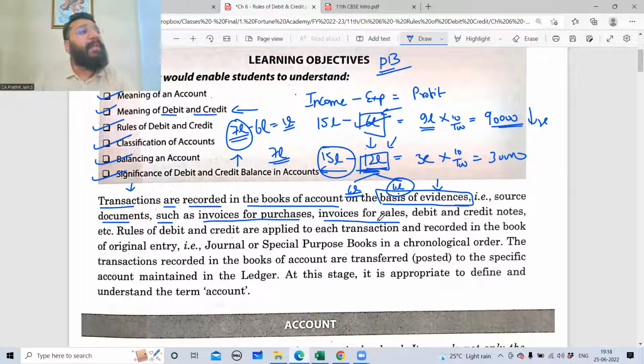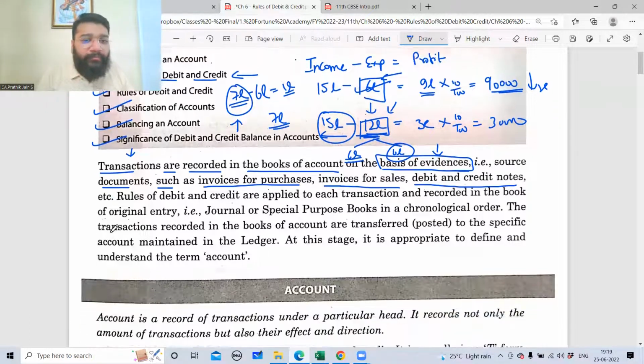Another name for invoice is bill. Bill means invoice. Then something called debit and credit note. What is a debit and credit note? You'll understand in the 7th chapter. So every transaction, guys, has to be supported by evidence. You record an entry in the journal book, it has to be supported by evidence. Anything has to be supported by evidence. That is the primary point.